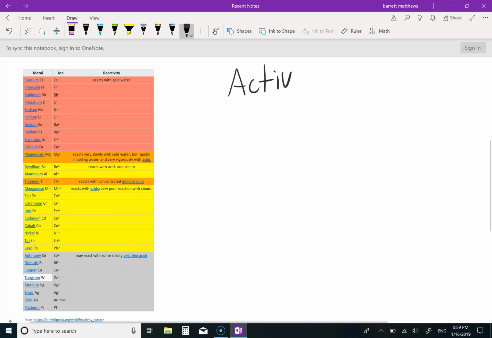Hey, welcome back. Let's take a look at the activity series. The activity series is a list of metals in order of their strength. It is a vertical chart in which the metal on top is stronger than the metal below it. So the very first metal would be the strongest, and the one at the bottom would be the weakest. It's used to predict if reactions will happen or not, especially in the case of single displacement reactions.